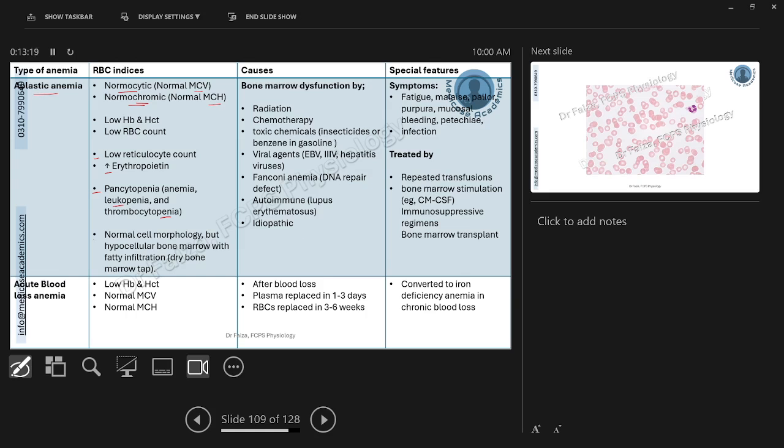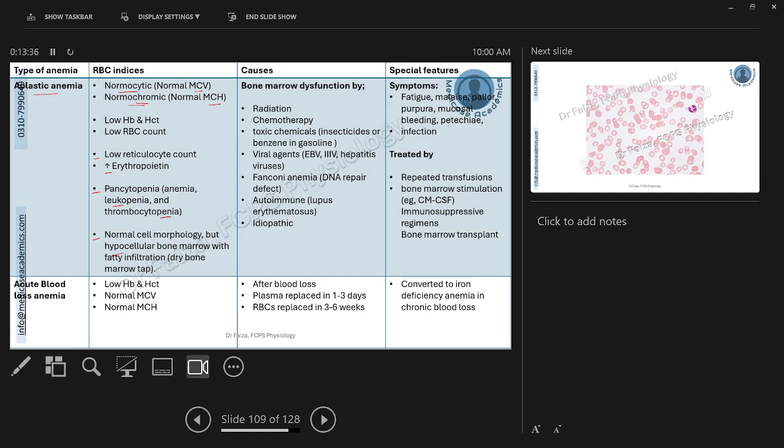The cells will have normal cell morphology, but if we do a bone marrow biopsy, we will see a dry tap. The bone marrow will be hypocellular, with fatty infiltration instead of the normal hematopoietic stem cells, and we will call it a dry bone marrow tap.